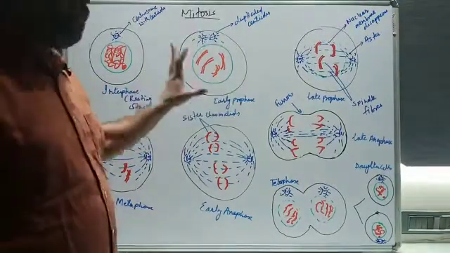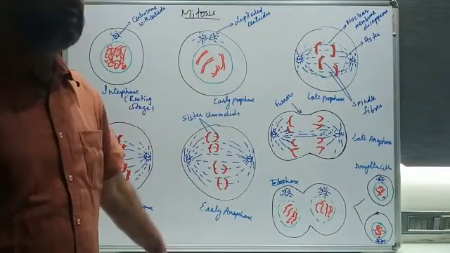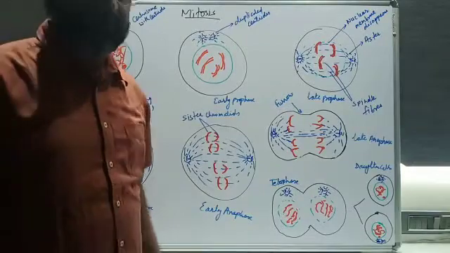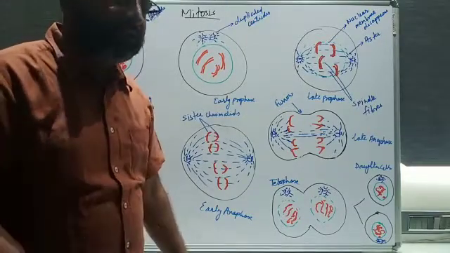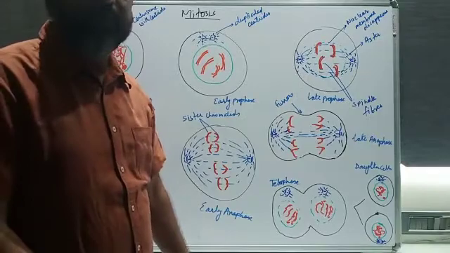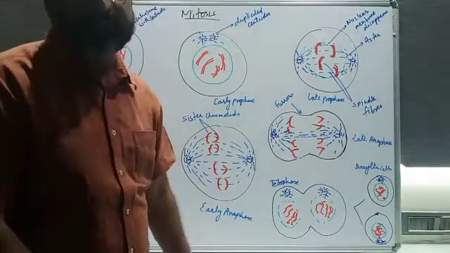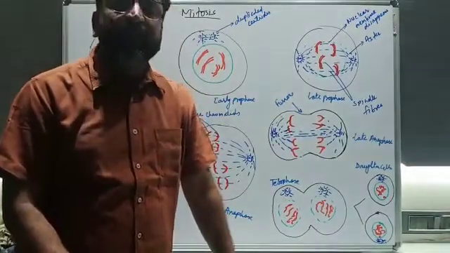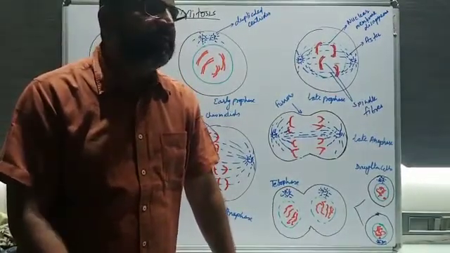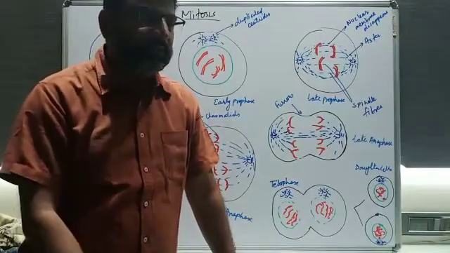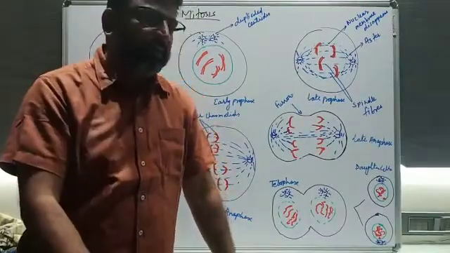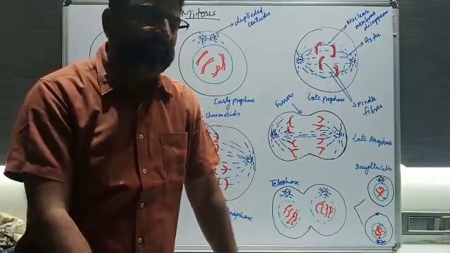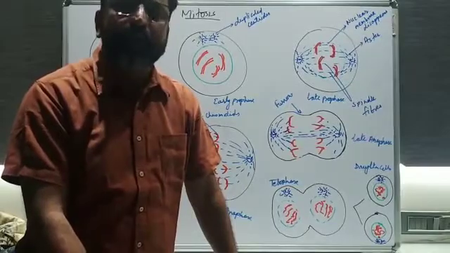Before starting these sketches, I want to say one more thing. If the cell is undergoing cell division in 24 hours, then there are various stages in that: the G1 phase, S phase, G2 phase, G0 phase, and then the M phase. In the G1 phase, only lipids and the rest of the cell's metabolic activities will be proceeding. Is it fine? The S phase is called the synthesis phase. In that phase, DNA replication, DNA copying will take place.